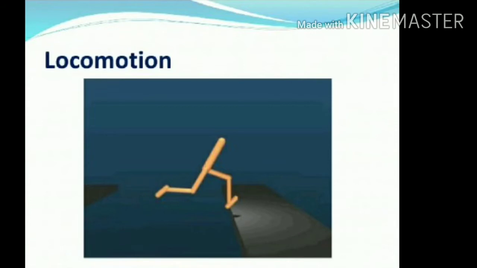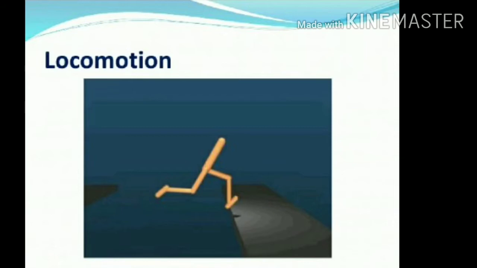Birds, if you consider, use their wings and they fly, changing their place from one place to another. So walking, running, flying, jumping, creeping, swimming, these are the ways which animals use for moving from one place to another. There are so many differences in the way animals move, so we have to find out the reasons why some animals walk and why some animals move differently. All these things we are going to see in this chapter.